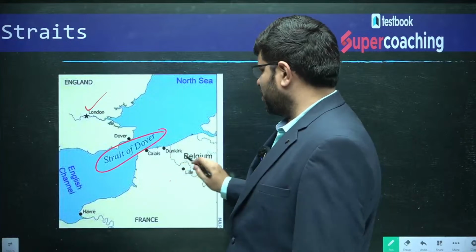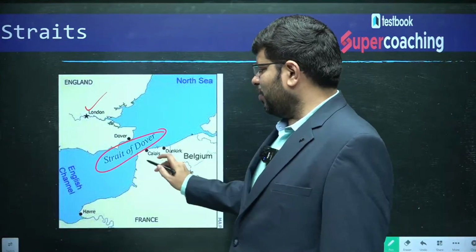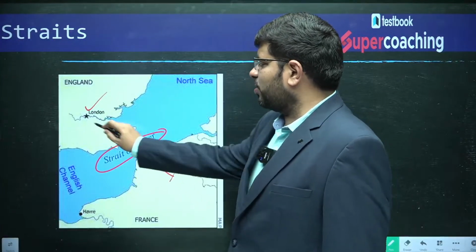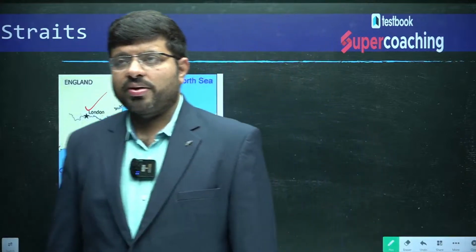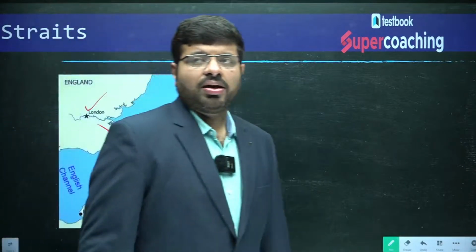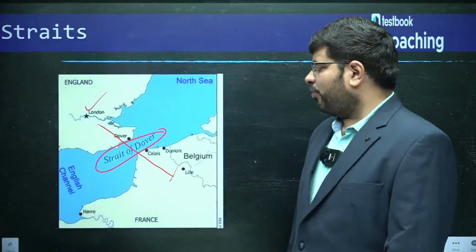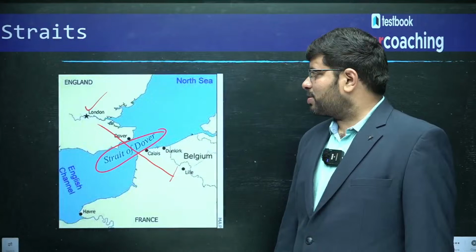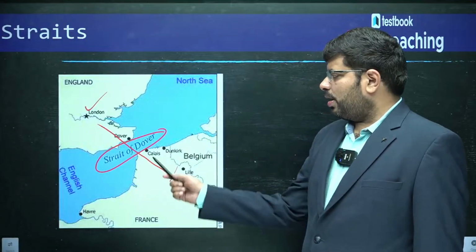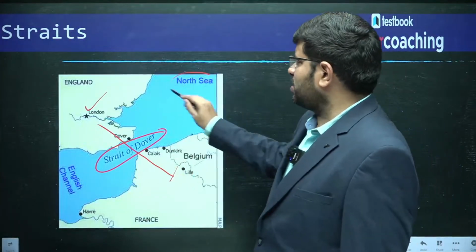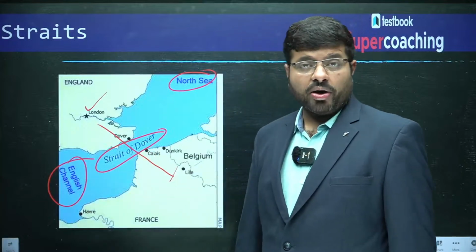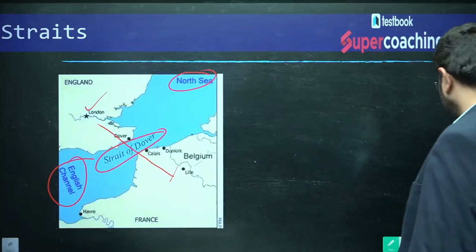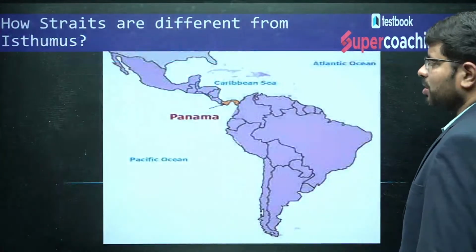By the way, you should know there is a railway line connecting France with the rest of Europe. It goes across this for around 20 kilometers, isn't it? That is the thing, Strait of Dover. So Dover Strait, a very important sea, and you can say that it connects the North Sea with the English Channel. So these are the important mapping points which you need to remember. Okay, these are about the straits.